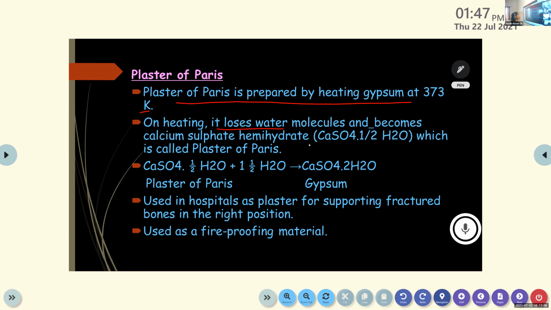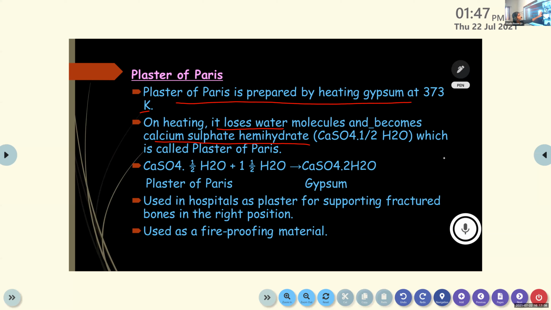That's the chemical name of plaster of Paris. CaSO4·½H2O. Only half a molecule of H2O is there, which is called plaster of Paris.